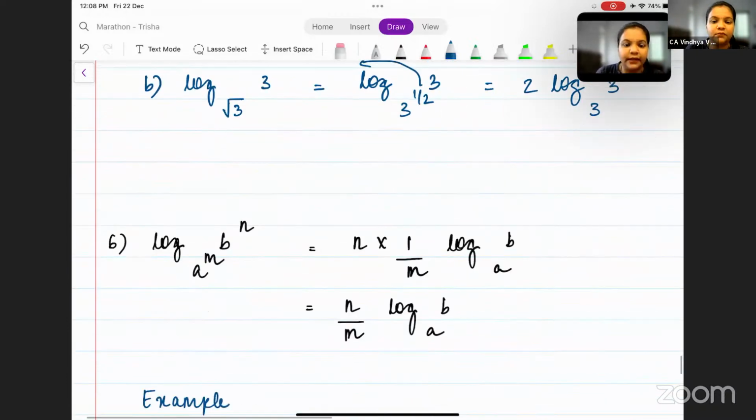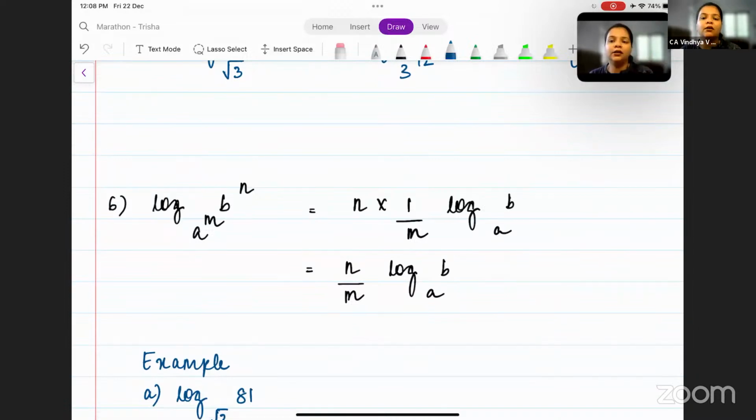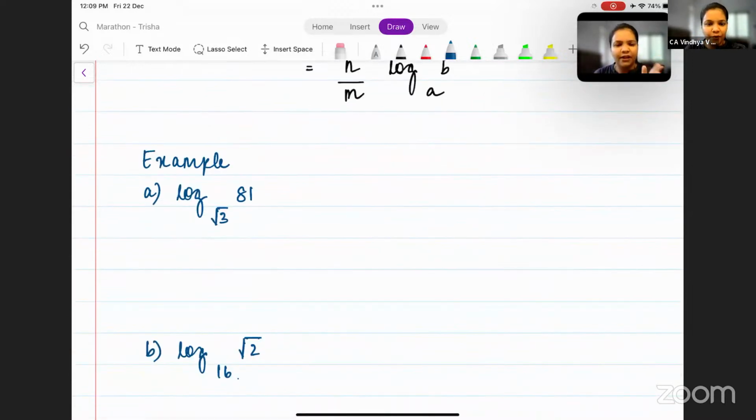Okay, next. Now when both the term b as well as the term m, that is the number and the base, have a power, n goes as it is, and m becomes the reciprocal of itself. So it becomes n into 1 by m into log b base a. Okay, we have 2 examples here.